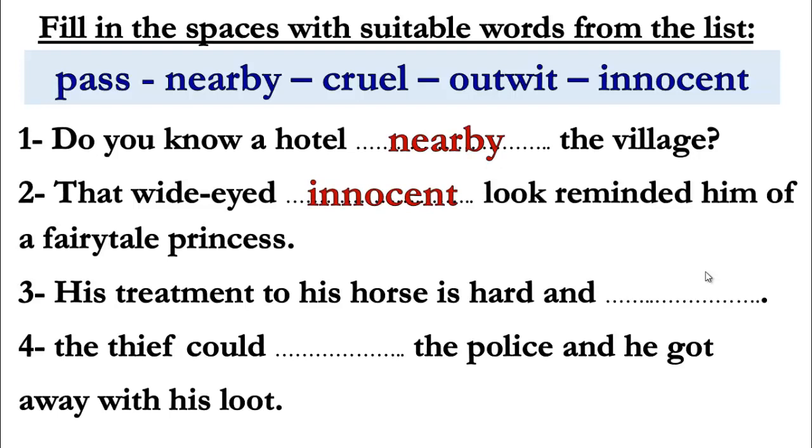Third one, his treatment to his horse is hard. And we have said that we want a word that is near the word hard. So what can we say here? That's right. It's going to be cruel. Okay. The last one, the thief could, we have a space here, the police, and he got away with his loot. So what here? We want a verb here. Excellent. It's going to be what? Outwit. Outwit.